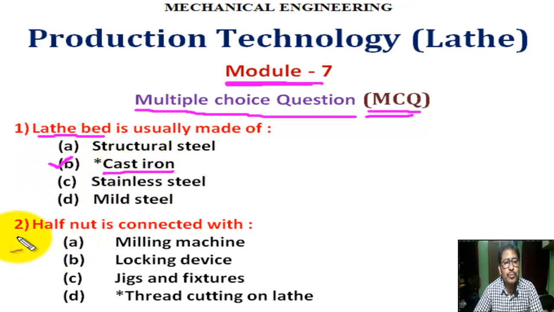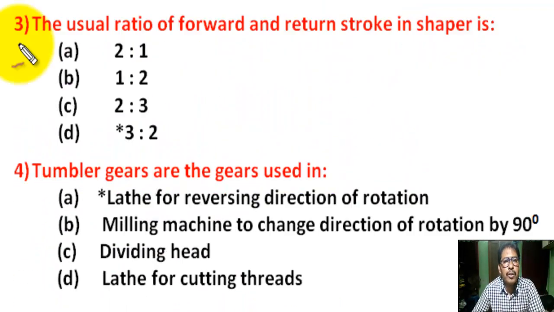Question number 2. Half nut is connected with. There are 4 options. Correct answer is D. Half nut is connected with thread cutting on lathe.